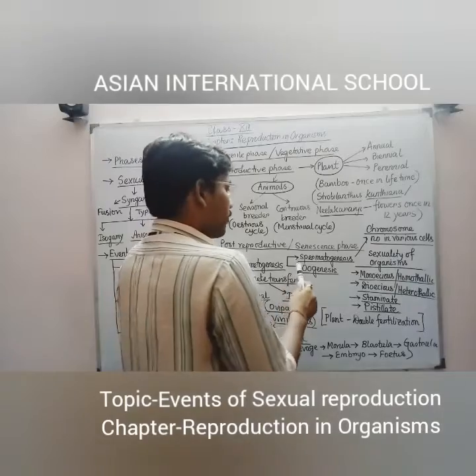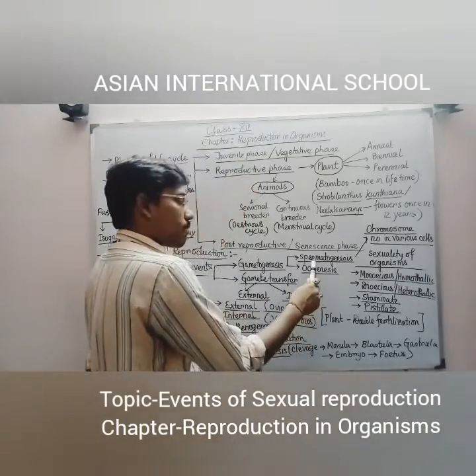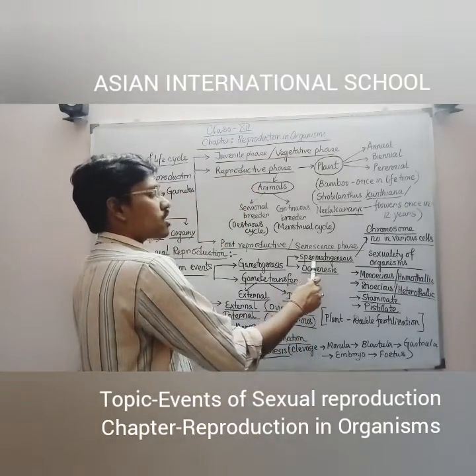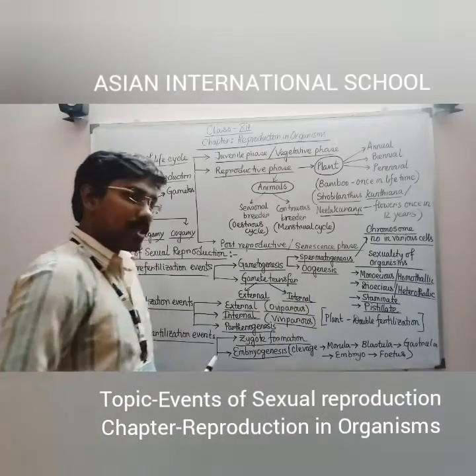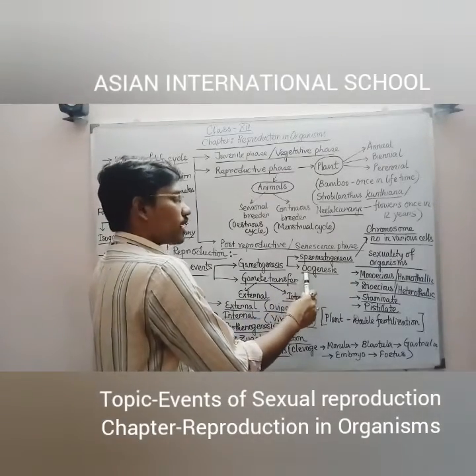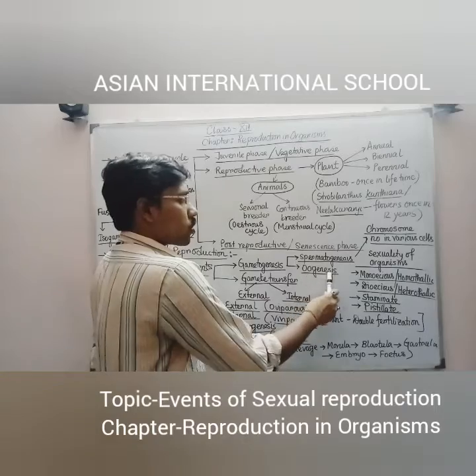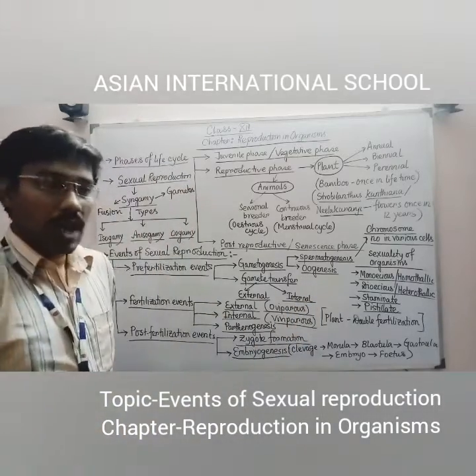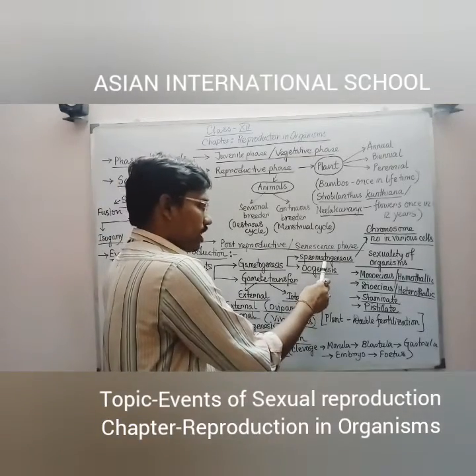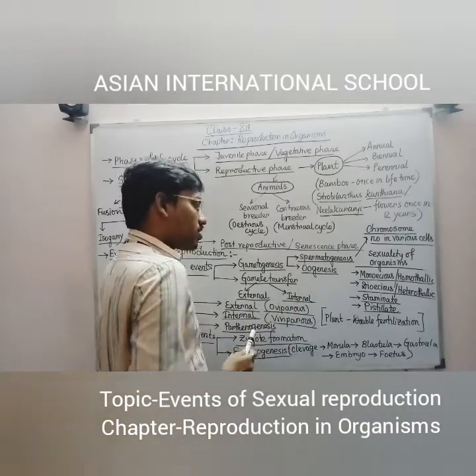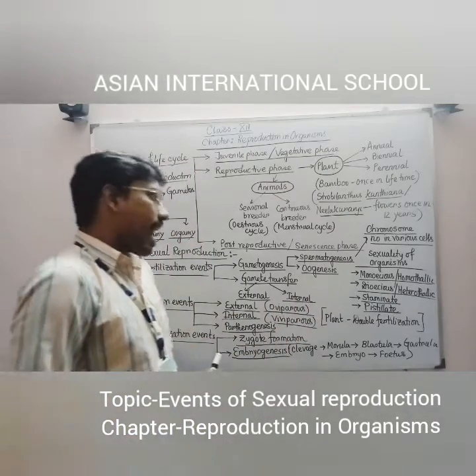Now the point is, if the male gamete is called sperm or spermatozoa, then the formation of the sperm is commonly known as spermatogenesis. And in case of female, if the gamete is known as ovum, then the procedure of ovum formation is commonly known as oogenesis. So in case of male, spermatogenesis; in case of female, oogenesis, specifically in animals.